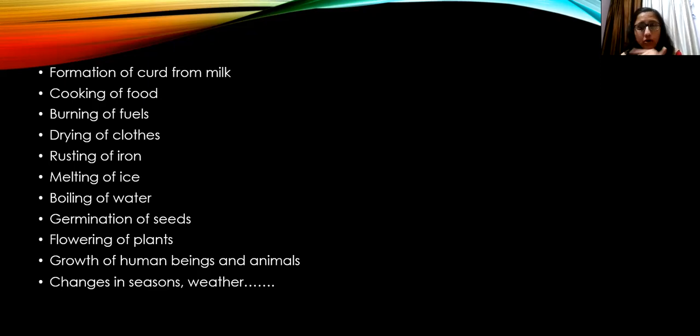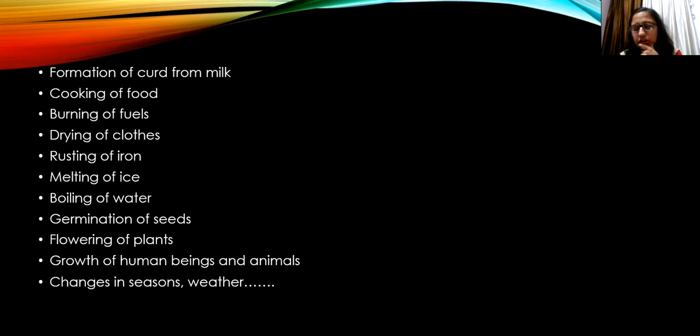But if I talk about the environmental degradation, so this releasing of these harmful gases, all these degrade our environment, pollute our environment. So this change is harmful to us.